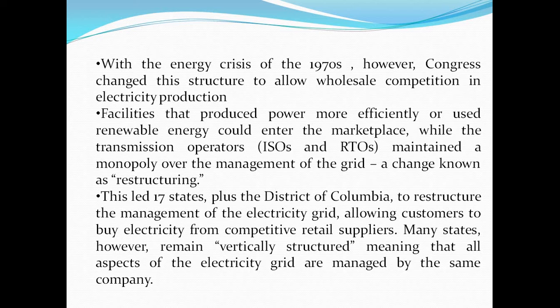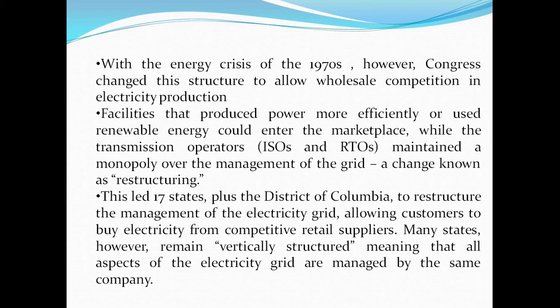This energy scenario also changed in 1970 due to wholesale competition in electricity production. These facilities produce power more efficiently, and renewable energy sources are used, which can enter the marketplace with the help of ISO and RTO. That means it is easy to manage the environmental grid, and this grid can be modified with the help of Indian standard rules.